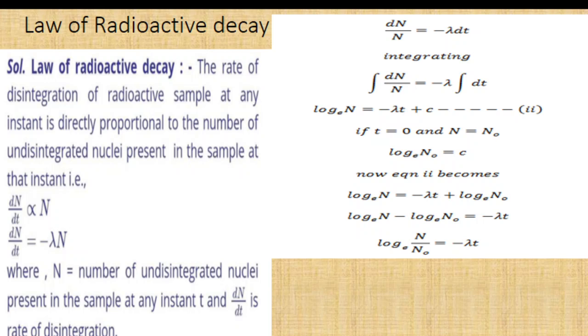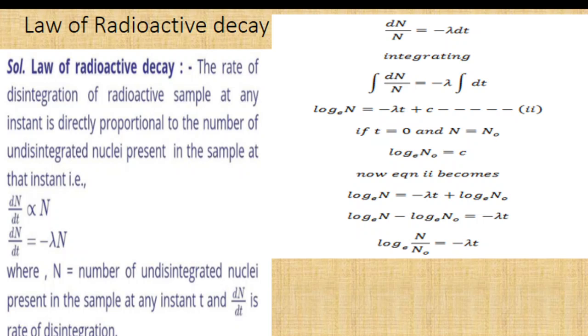By applying limits we can find the value of c. What are the limits here? When t = 0, the number of atoms present in the sample is N0, that is N = N0. That means before the radioactive process, the number of atoms present in the sample is N0. N0 is the initial number of nuclei present in the sample before disintegration.